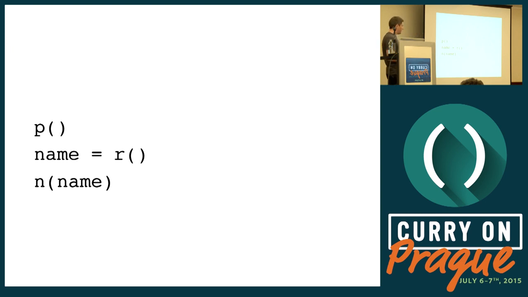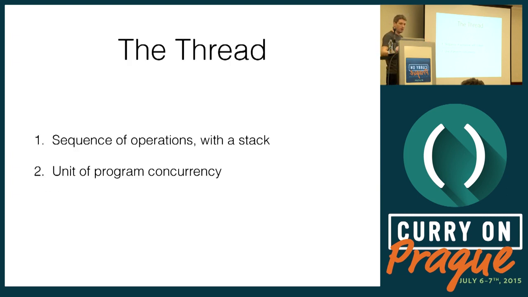And this is the concept of the thread, of doing one thing after another and potentially blocking, is what I like to claim is the essence of imperative programming, not the ability to change global state, but that. And I'm going to prove it to you by showing to you what happens when we take that away. And I hope you'll agree, at least, that this is what imperative programming is all about, the ability to block threads. And the thread, let's define it a little bit just to make you think about the same thing that I'm thinking of, is just a sequence of operations with a stack that can block.